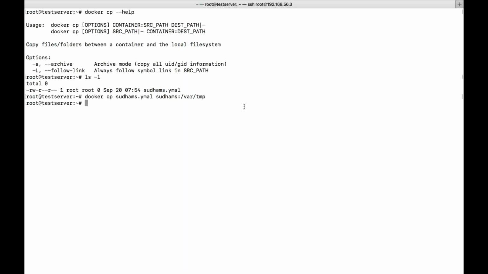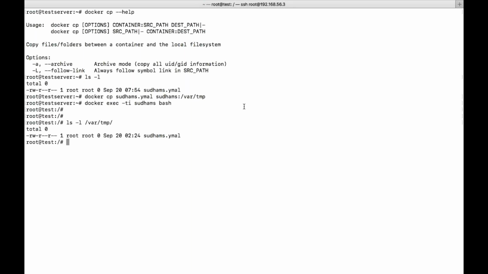So how will you verify it? Let us log into the container: docker exec -ti sudams bash. Okay, now you're logged in. Let us verify under /var/temp. Here we can see this particular file, so I just copied it.